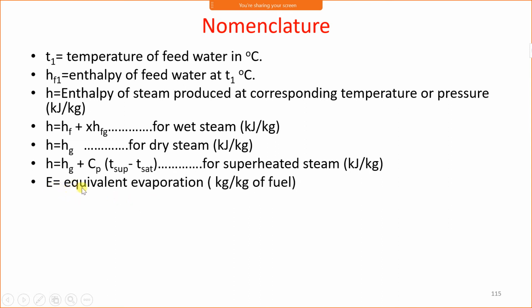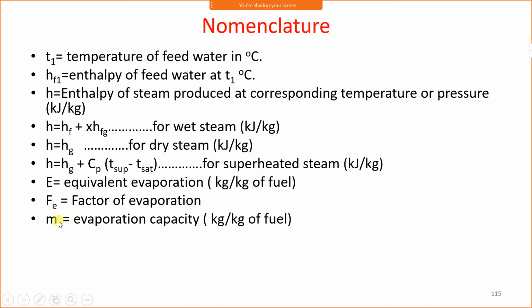Now E is the equivalent evaporation. Its unit is kg per kg of fuel. This kg is kg of steam per kg of fuel. Now Fe is the factor of evaporation. It doesn't have any unit because it is the ratio of enthalpy. Therefore it doesn't have any unit. ME is the evaporative capacity. It is the ratio of Ms upon Mf. Ms is kg of steam and Mf is kg of fuel. Therefore its unit is kg per kg of fuel.